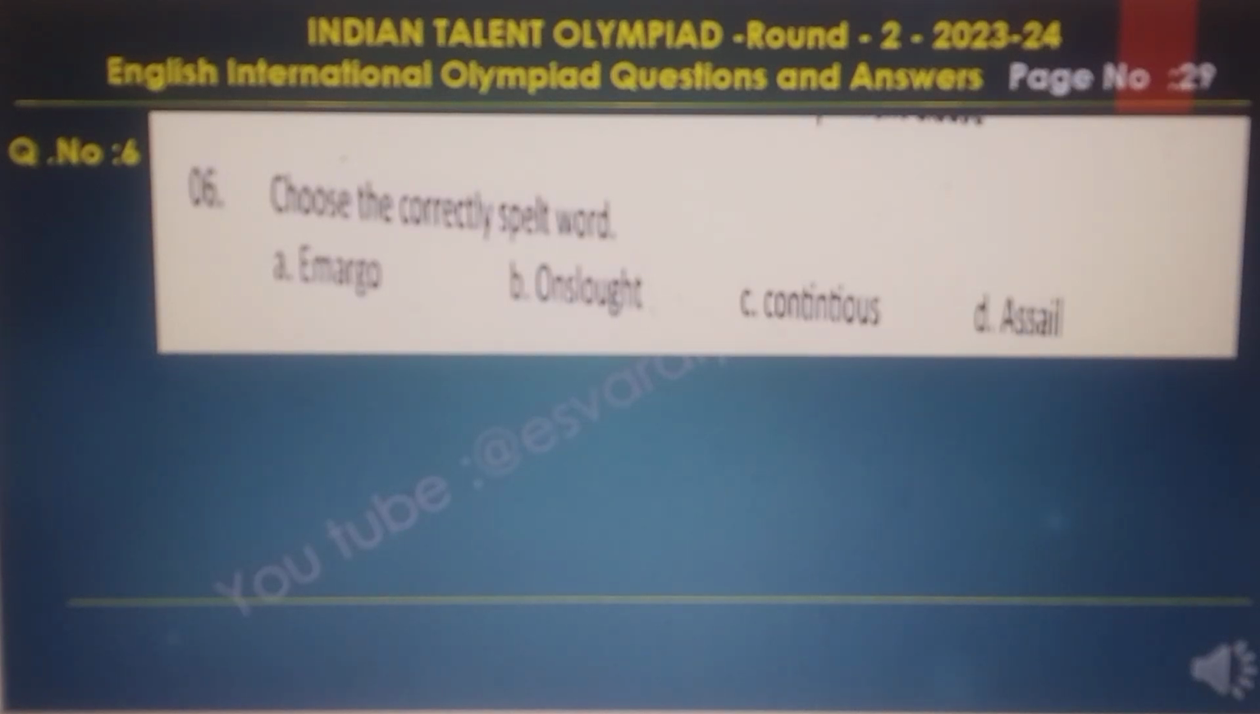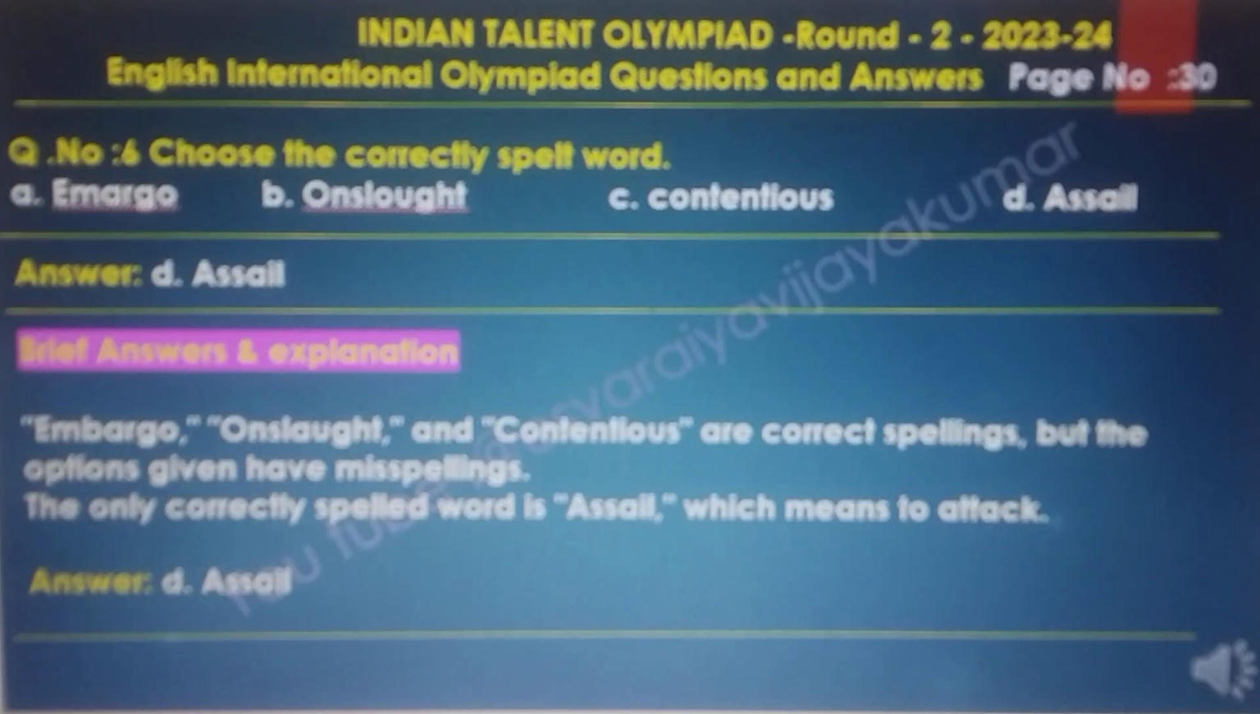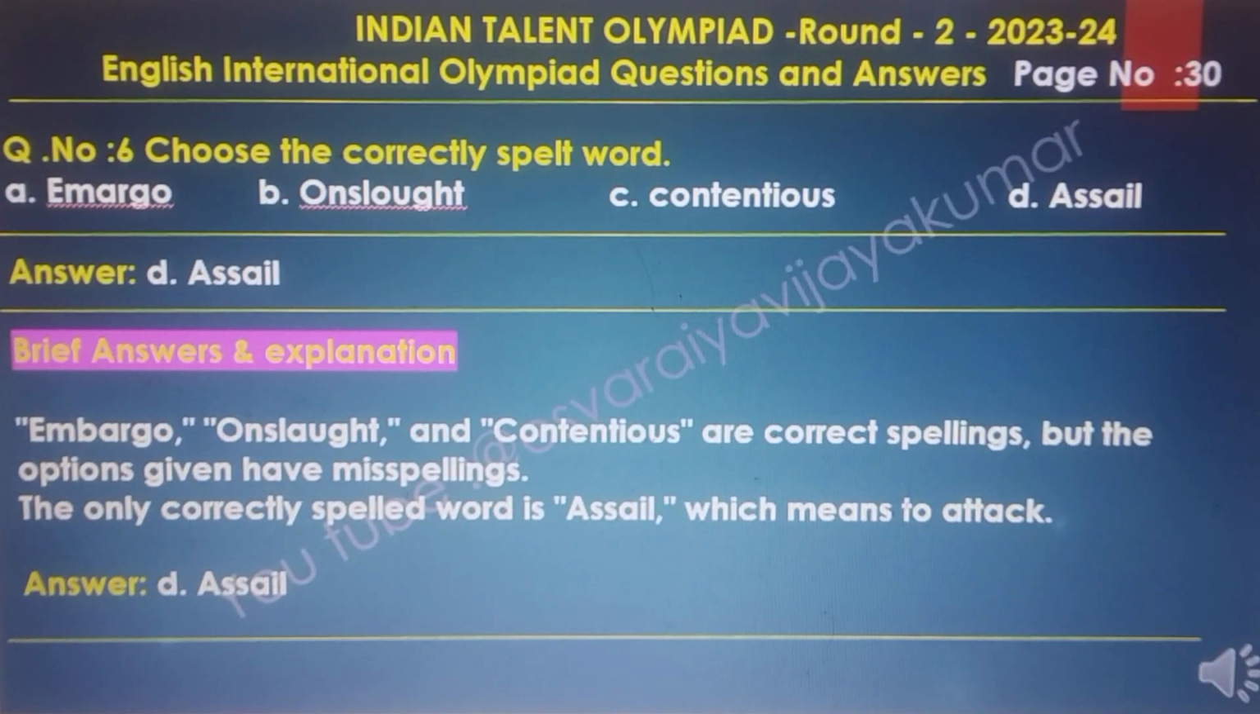And question number 6. Choose the correctly spelled word. Here option A, B, C, D is there. The answer of these questions is D, assail. Brief answer and explanations of these questions: embargo, onslaught, and continuous are the correct spellings, but the options given have misspellings. The only correctly spelled word is assail, which means to attack.